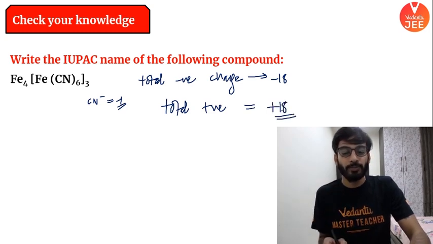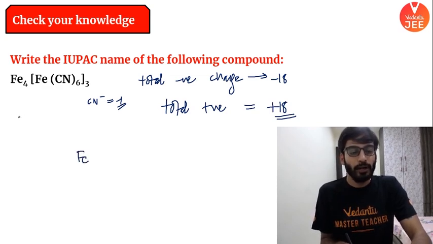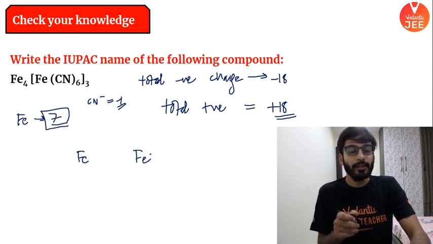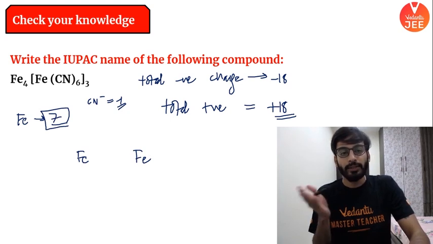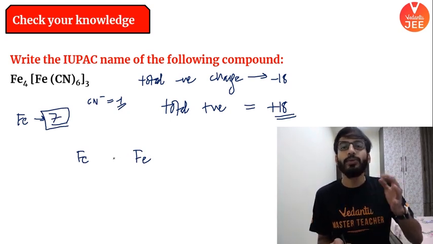Now you will play with permutation and combination. Let's see how you can do it. With a total iron atom, if you count, how many iron atoms are there? Can you see? There are 4 plus 3. 7 iron atoms are there. Correct? And 4 iron atoms and 3 iron atoms are separated, right? So let us do one thing. Let us do permutation and combination.